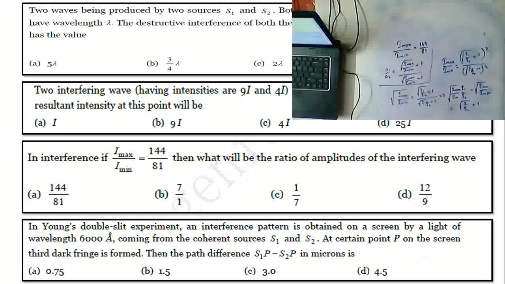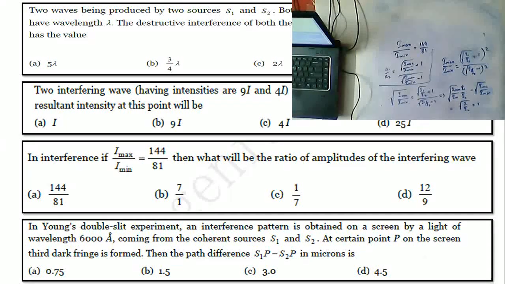Okay, so what we need to do is send this square root of I1 I2 to this side. When you send the square root of this one to this side, what we are getting, Nana, is square root of I1 I2 on this side, I1 by I2 on this side, and square root of I max by I min on that side.